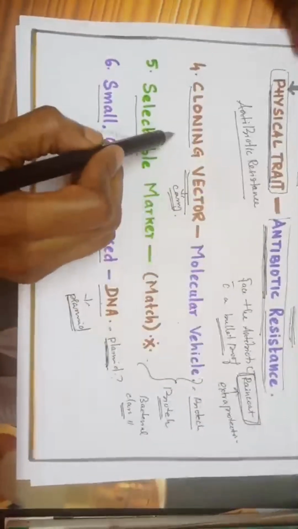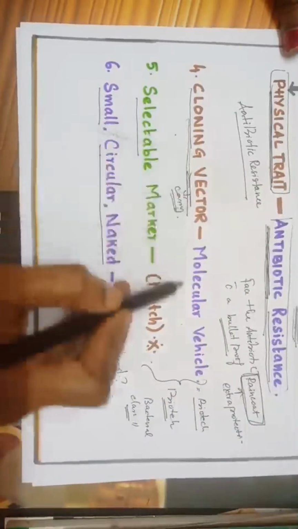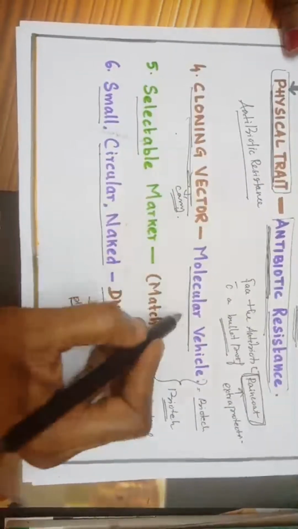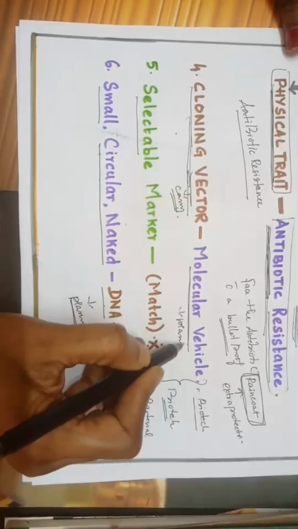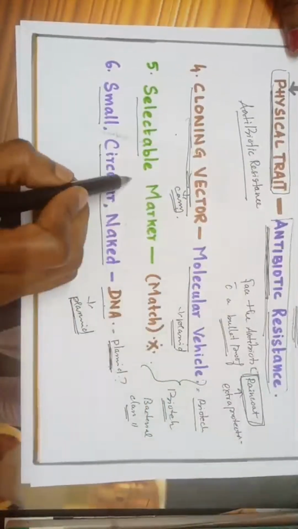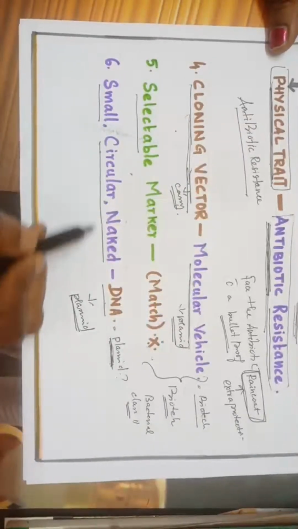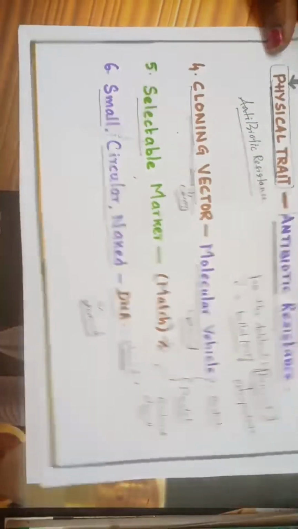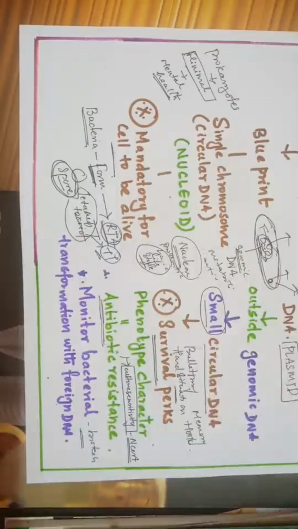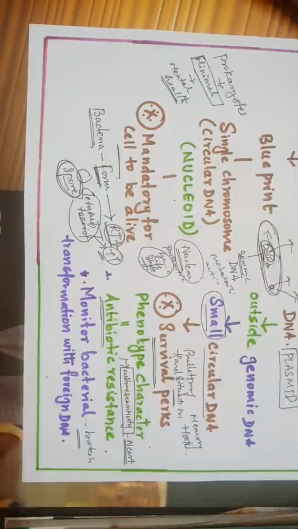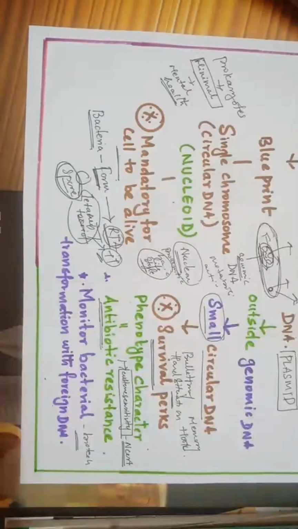Then the fourth one is cloning vector, motor vehicle, both mean plasmid. Look for plasmid in the option. Then it is a selectable marker. It can be asked as a small circular naked DNA. These are the 6 code words which are used by NTA to ask about plasmid.